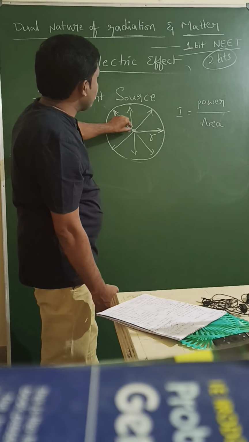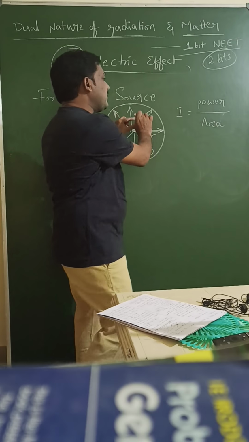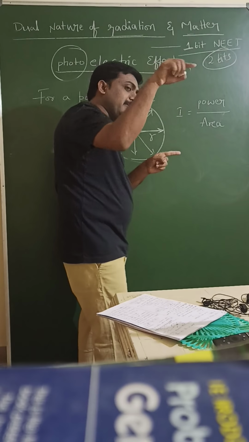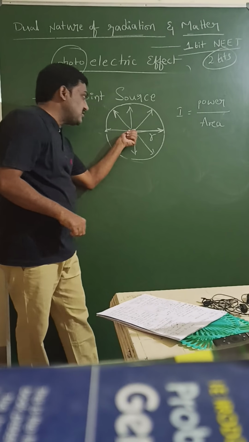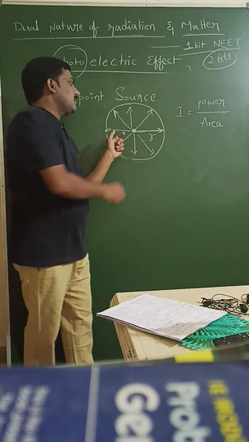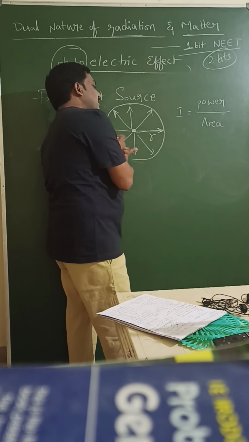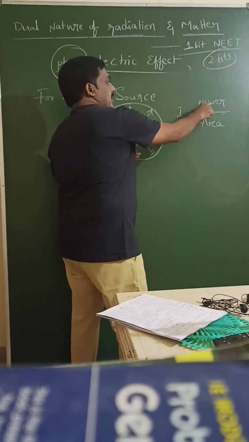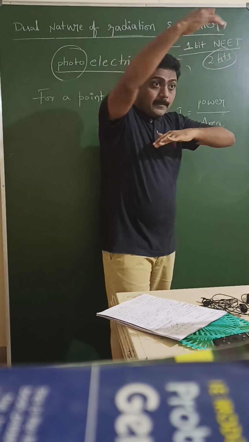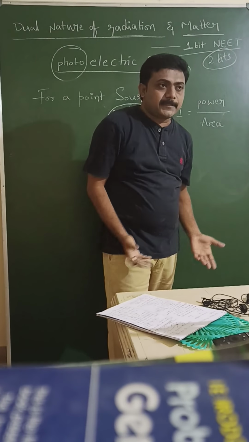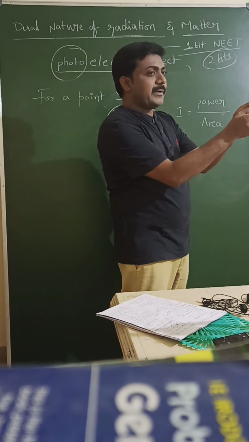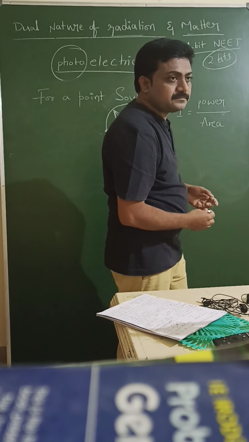If that source is a point source, light coming from the point source, let us take at any one position, light spreads in all directions. So just imagine one sphere, here the radius, and I will take one area of cross section, not the complete closed surface. Take the area of cross section where light is coming.